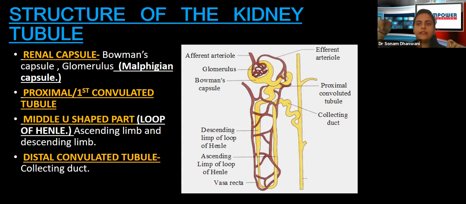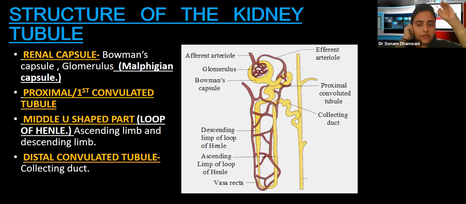Now what is connecting the proximal and the distal convoluted tubule is a loop. Okay, now see, this is proximal and this is distal. Now what connects them, this yellow part that you can see here, this U-shaped structure, is known as the loop of Henle. Okay, it is known as the loop of Henle. Now when that loop comes out of the proximal tubule, that is known as the ascending limb because it is going down.